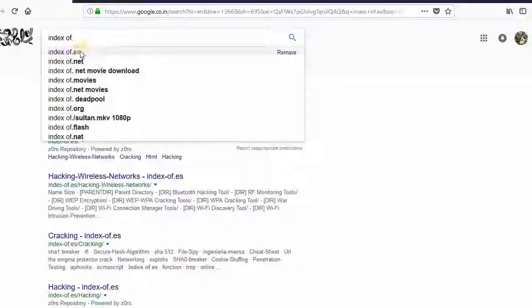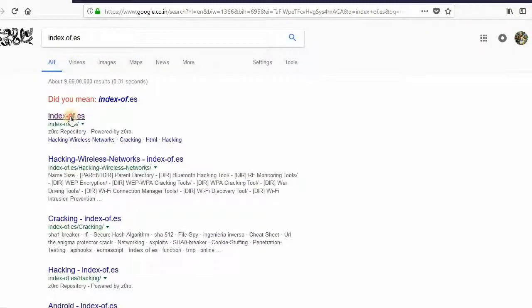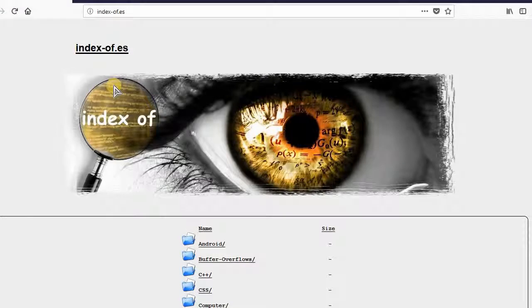Search this website from Google. For this, type in Google index of .es. You will see the result index of .es. Click here, and you can also type index-of.es directly in the address bar of the web browser.